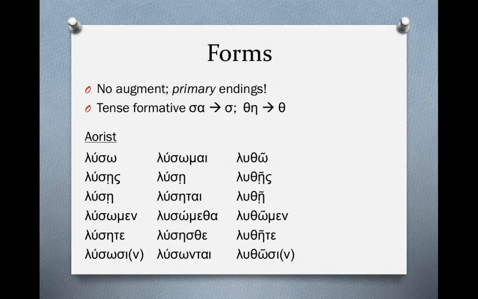And here's what the passive forms look like. We've got lutho, luthes, luthe, luthomen, luthete, luthosin. Instead of taking theta eta, they just have a theta, and they take, again, the primary endings, and they have a lengthened connecting vowel. A little strange, they take the active endings. We think, well, it's passive. We've already seen that for other aorist verbs and the aorist participles, there's usually some kind of active feature in the passive form. So these take the active endings.